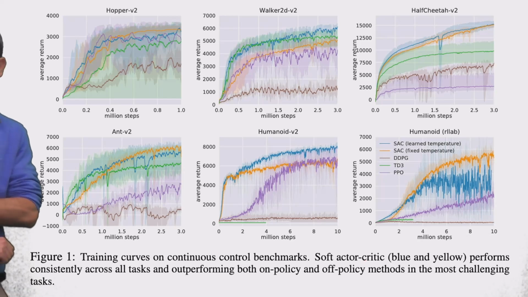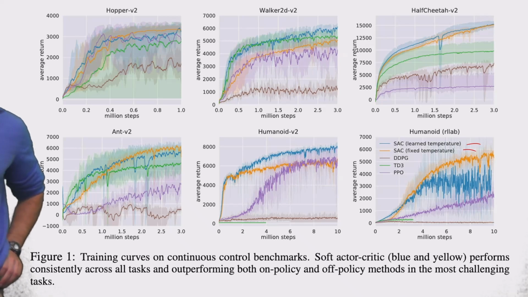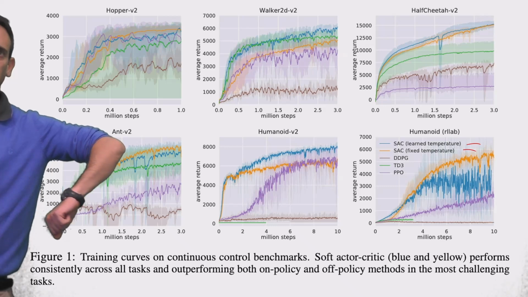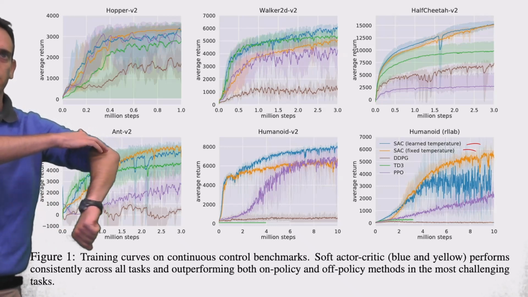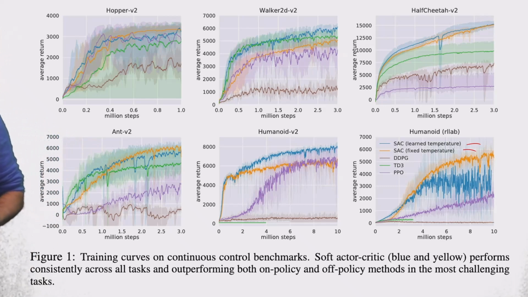And here are some results for soft actor critic. We present two versions of soft actor critic, one with a learned temperature, the updated temperature, and one with a fixed temperature, so we choose a fixed alpha and run that. These results are on six benchmark MuJoCo domains, so robotic domains with continuous control, where the control is the force applied to each one of the robot's joints.